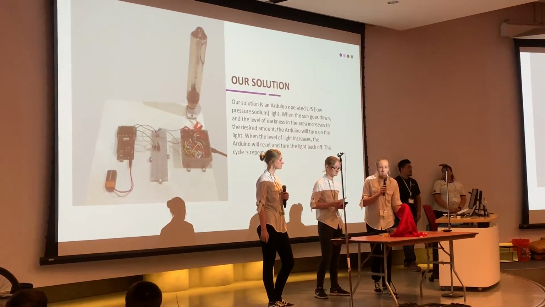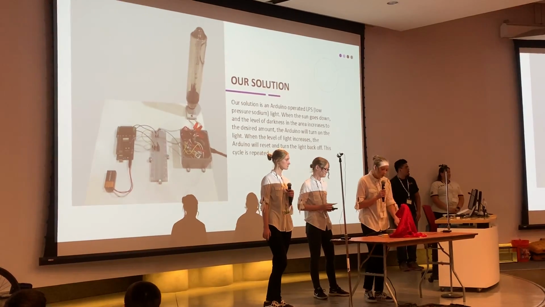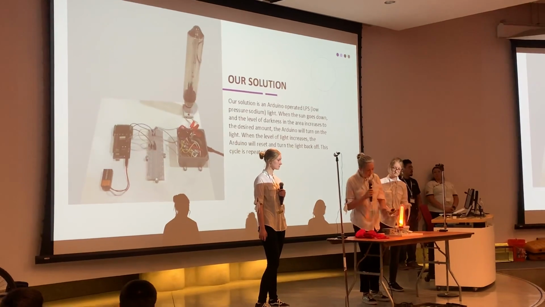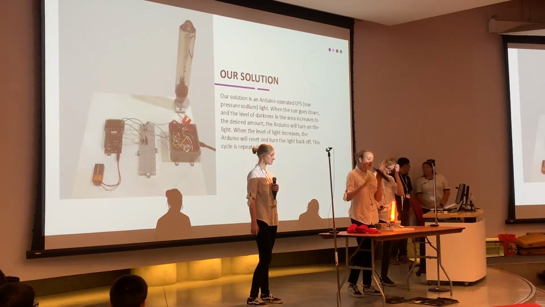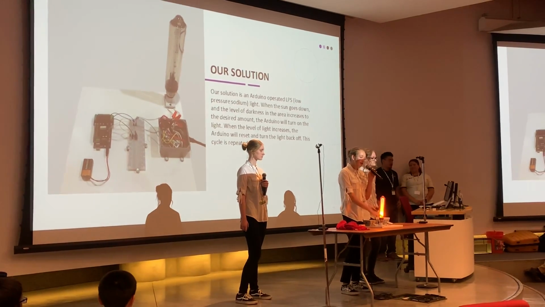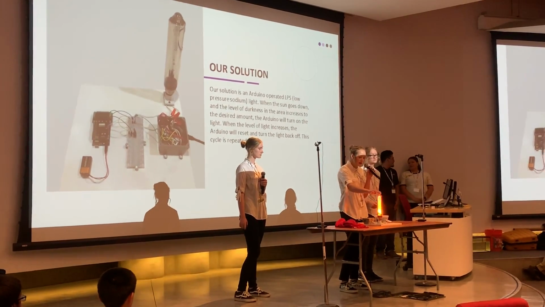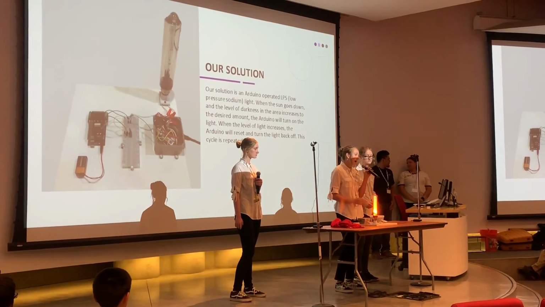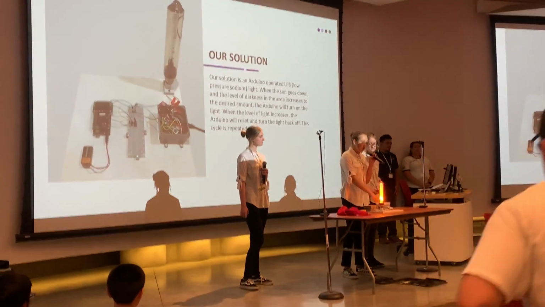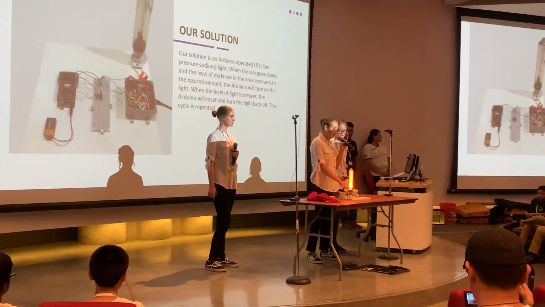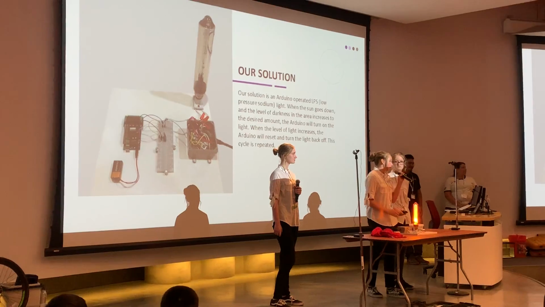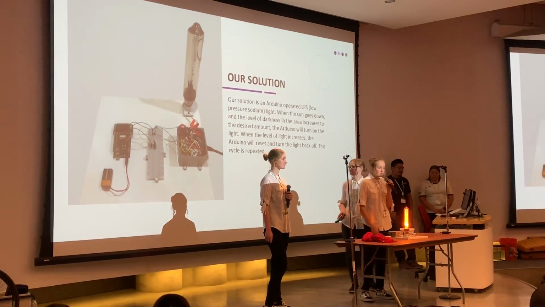So what is our product exactly? Our product is an Arduino-based machine with a light sensor connected to an LPS light bulb. So how it works is that as the sun goes down, the light sensor will detect the change in lumens in the area and send a signal to the Arduino, turning the LPS light bulb on. As time passes and the sun rises again, the light sensor will again detect this change in lumens and send a signal to the Arduino, turning the light bulb off. This cycle continues, so no unnecessary light is produced.